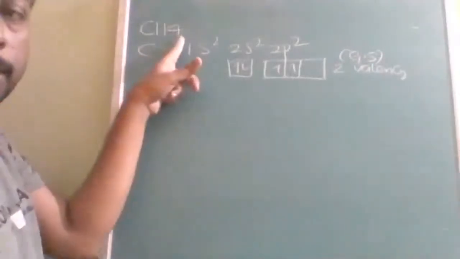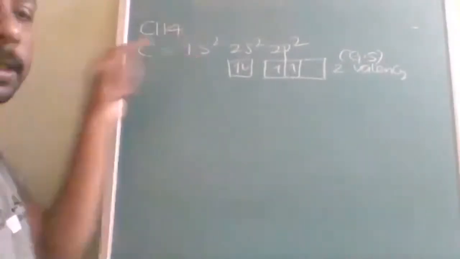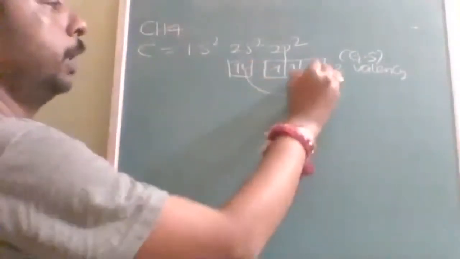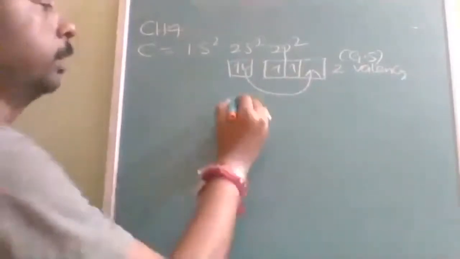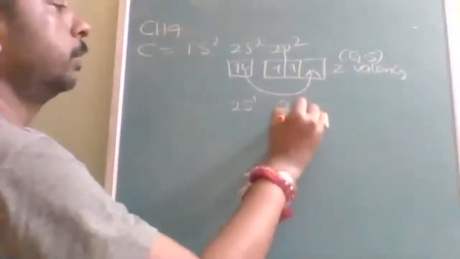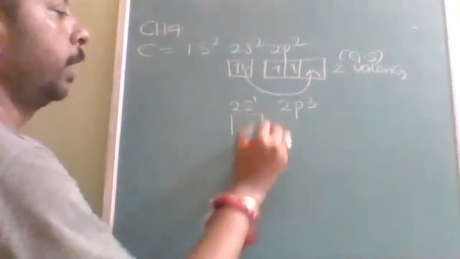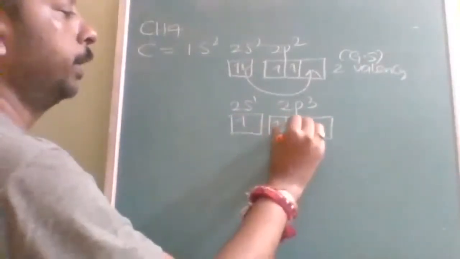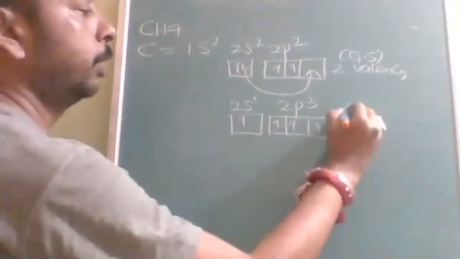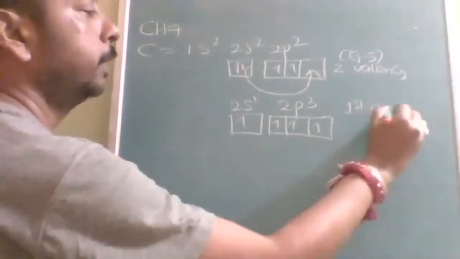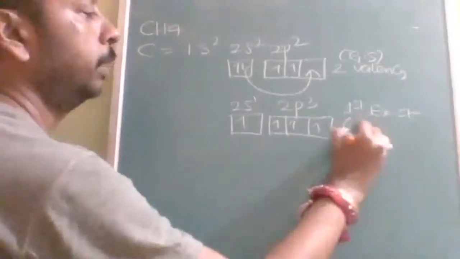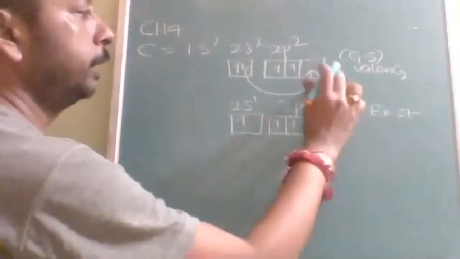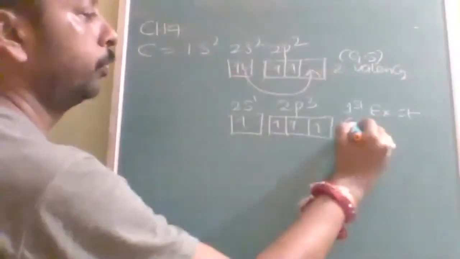But how many hydrogens are coming? 4 hydrogens are coming. Therefore, this electron will move from here to here. Then it will become 2s1 and 2p3. Because of this transformation, this is called the first excited state. In the first excited state, valency changed directly from 2 to 4.